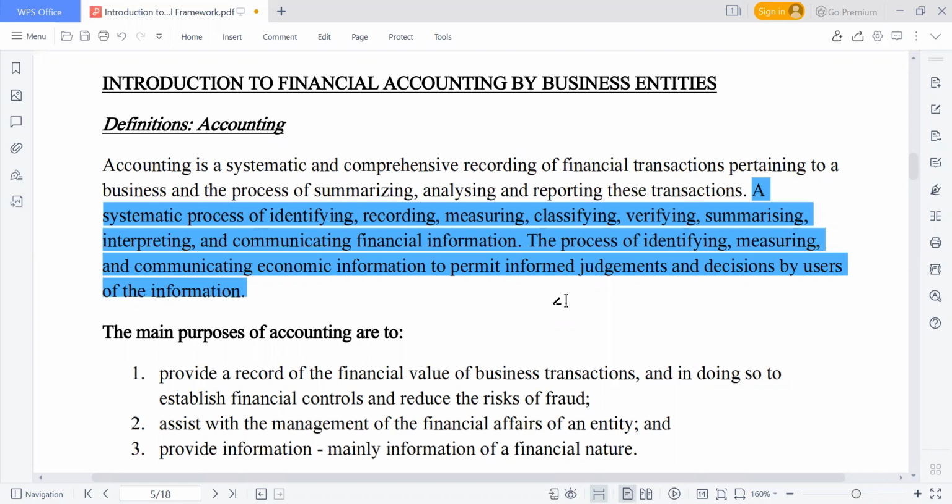And the process of recording business transaction is what we call bookkeeping. The process of recording business transaction is what we call what? Bookkeeping. So once you identify the transaction that occurred, oh, there's a sales of goods on credit, there's a sales